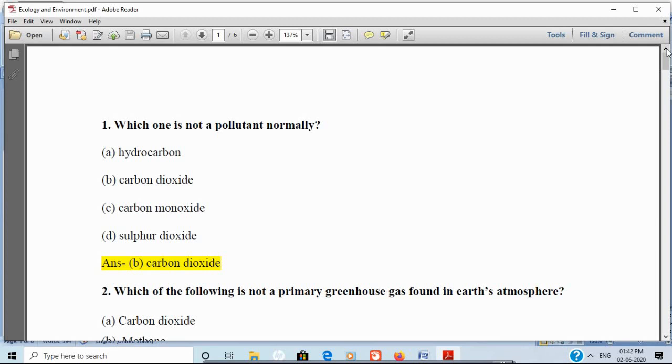The common gaseous pollutants are oxides of carbon, oxides of nitrogen, and oxides of sulfur. All these together contribute 90% of the global air pollution. Out of all these, carbon dioxide is not a pollutant normally. The green plants, by photosynthesis, balance the carbon dioxide and oxygen ratios in the air to a great extent, whereas others like carbon monoxide, nitrogen dioxide, etc. are poisonous gases.